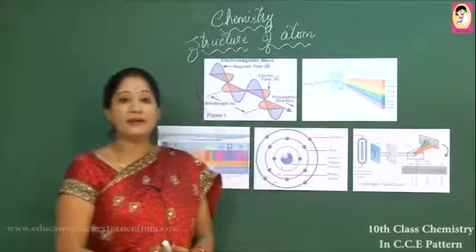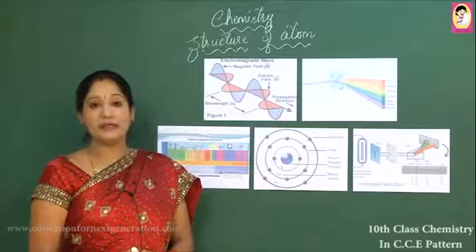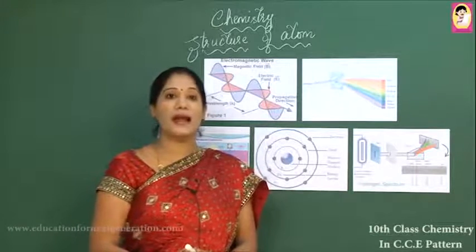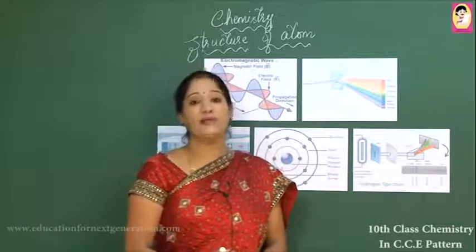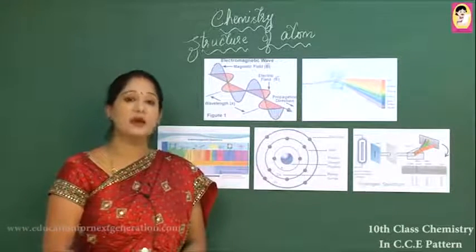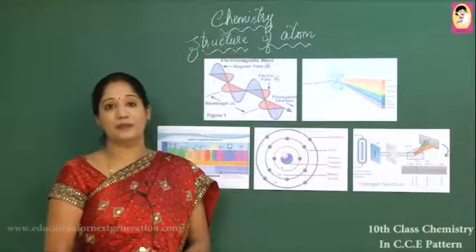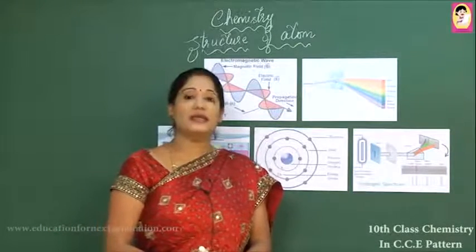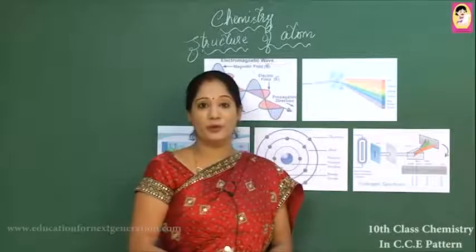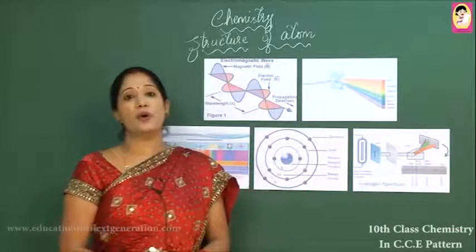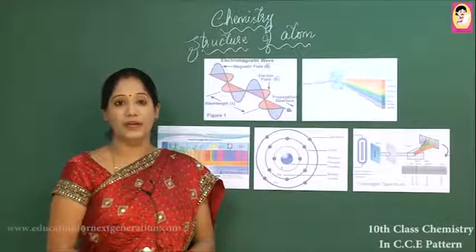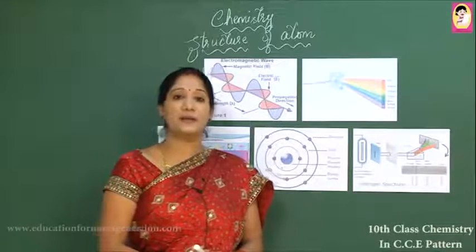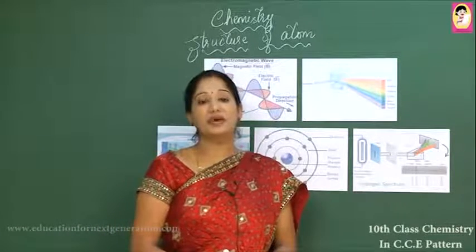Now, the characteristic property of an atom depends only on the presence of protons, neutrons and electrons. That is why they have so much importance in studying the structure of an atom. The physical and chemical properties depend upon the protons and the neutrons, while the chemical properties depend upon the electron. So based on that, various researches, discoveries and experiments have been done about the structure of an atom.